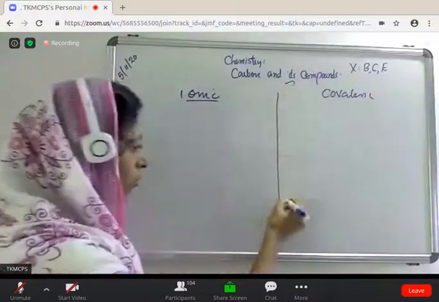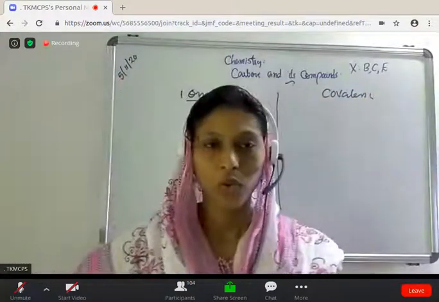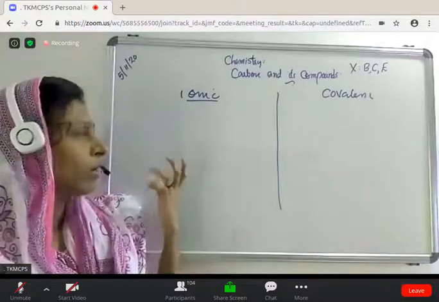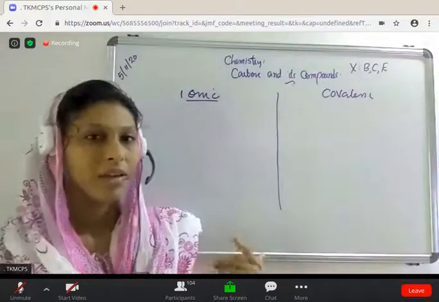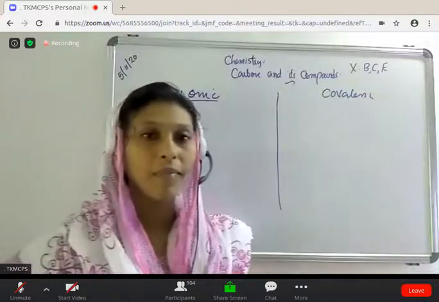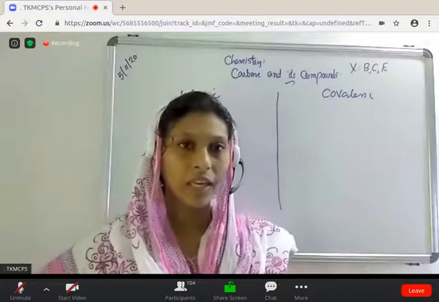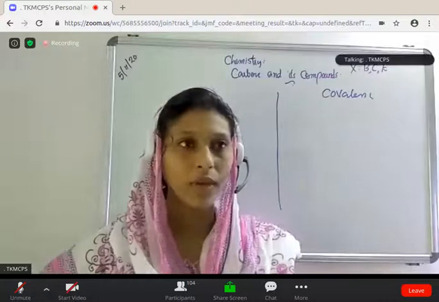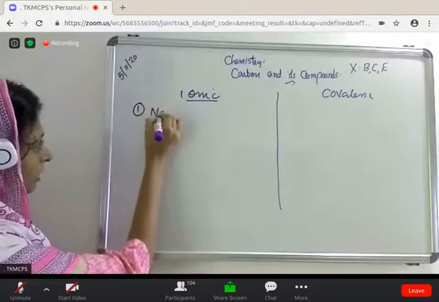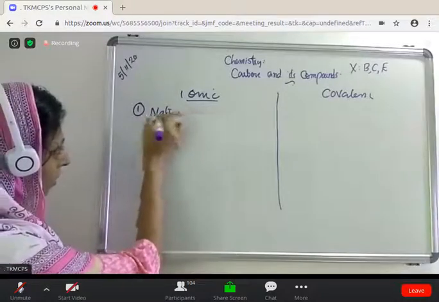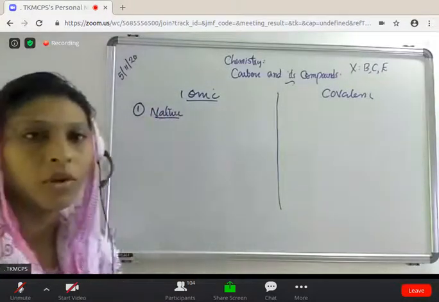What do you mean by ionic compound? What is covalent compound? You know a lot of examples of ionic and covalent compounds. So we have to distinguish the main difference between ionic and covalent compounds. Okay, so first the nature. First of all, we think about the nature of these ionic compounds and the covalent compounds.